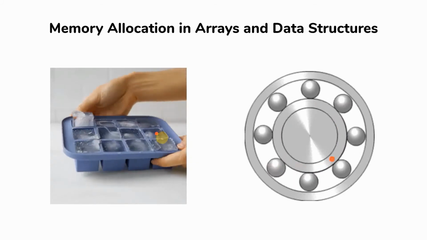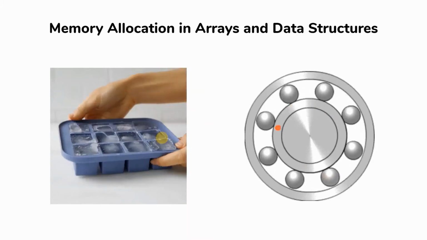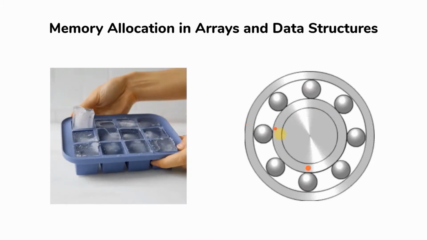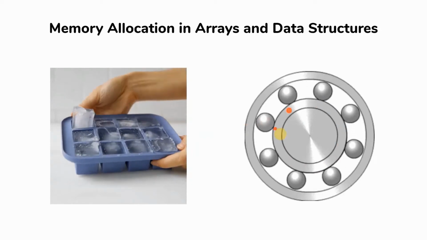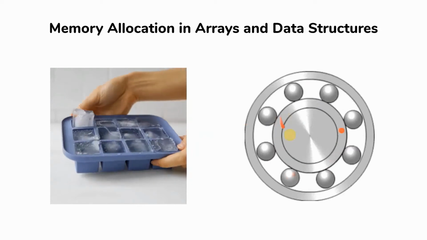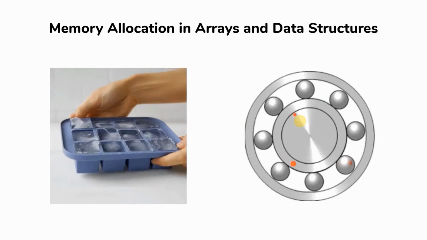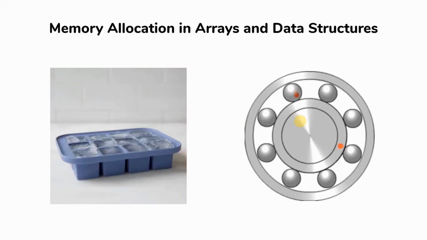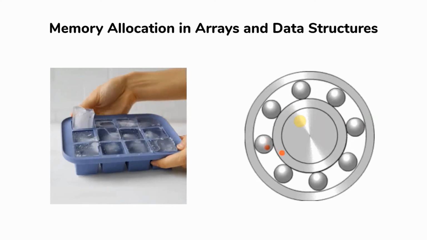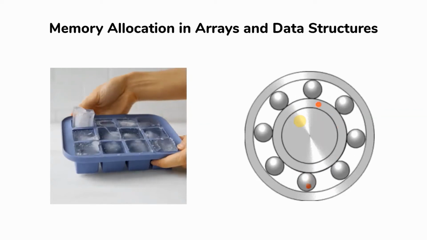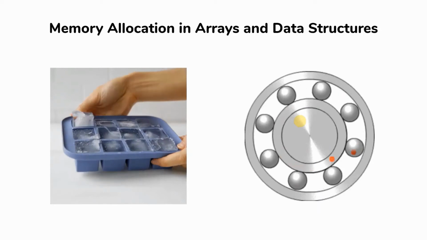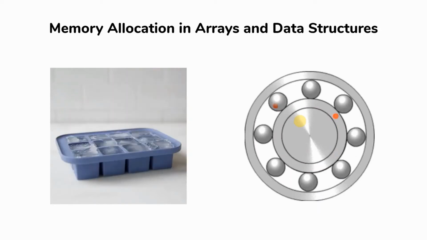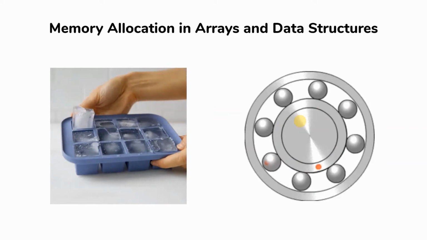So it means that in an array, it is mandatory to have the same data type for all the elements which we are going to use. Same way, here it shows something about ball bearings. In this diagram we have ball bearings, and whenever we go with a pulley or whatever mechanism we are using in our vehicle, the ball bearings fitted inside a particular device should always be of the same size. So again, it is one more real-time example which we can consider for an array.